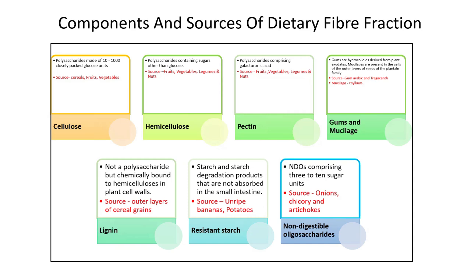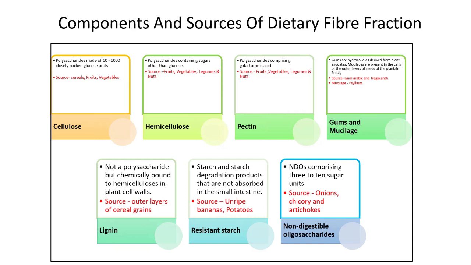A principal component of the cell wall of most plants, it forms about 25% of the fiber in grains and fruits and about a third in vegetables and nuts. Much of the fiber in cereal bran is cellulose. So these are the sources of cellulose.